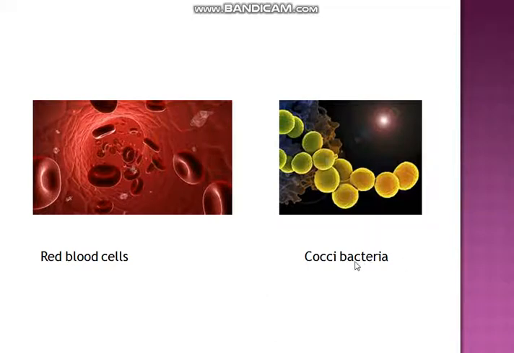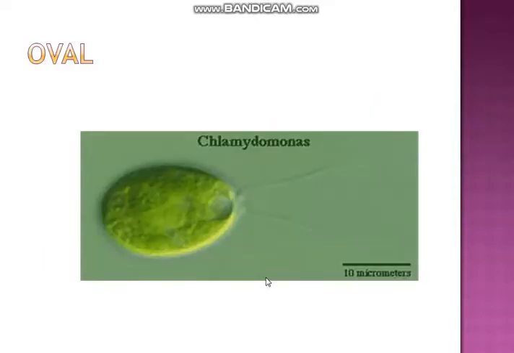Cocci bacteria seen under the microscope are also an example of spherical cells.